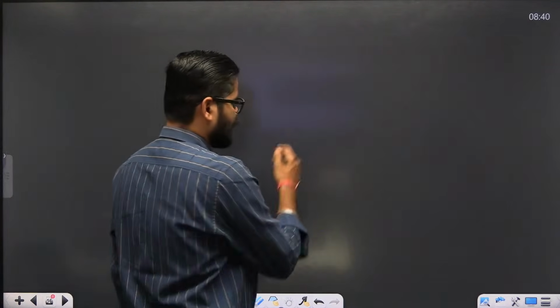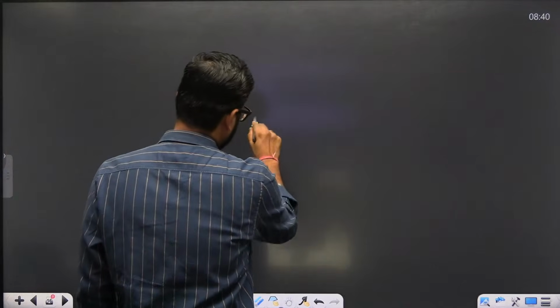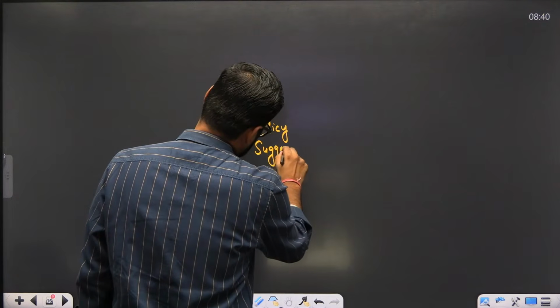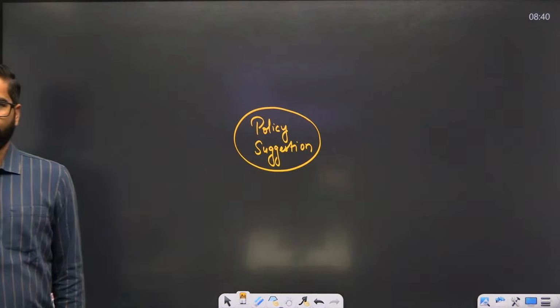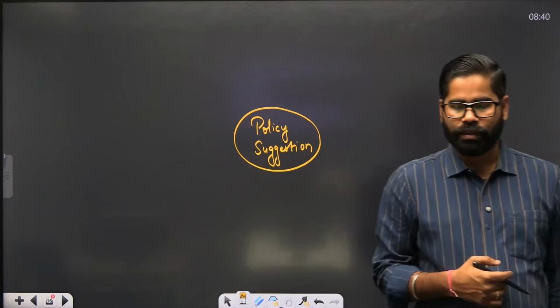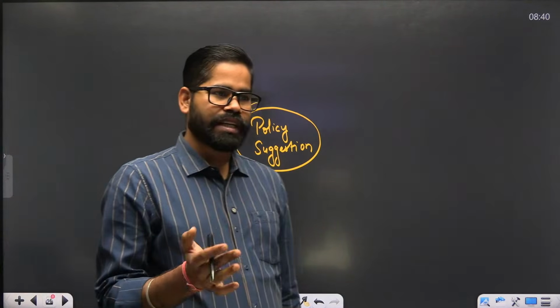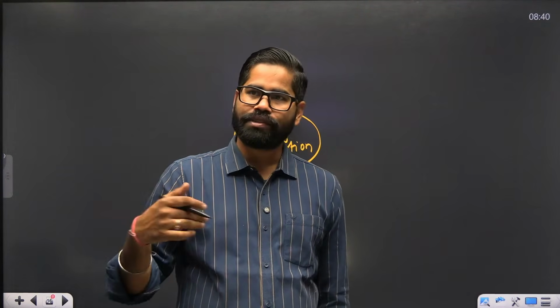Okay. What we see then, if we are looking at this, what is the alternative? What is the policy suggestion? What should be done? Okay, what should be done? We have to look at this one part. We are focusing just on the skilling thing. Okay, we are focusing just on that we will give some employment.